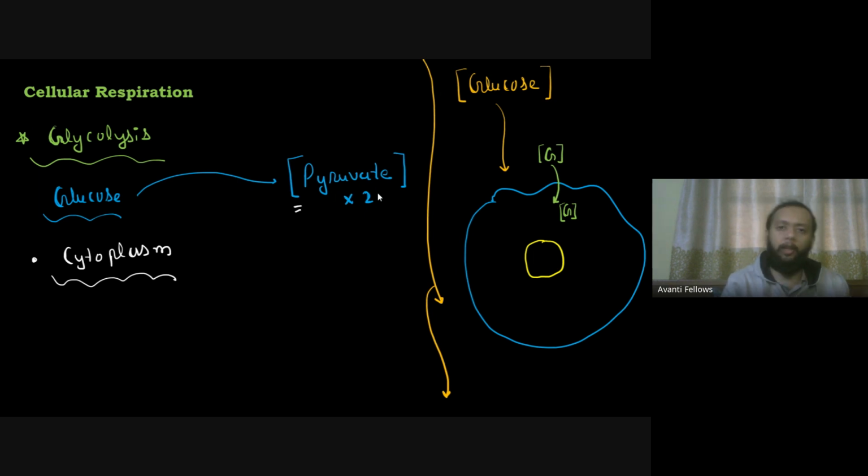Over here we are taking as one of the example of my glucose and what will be happening with that. So glucose आया, आपका यहाँ पे pyruvate बना, right, from the glycolysis, and this will happen in the cytoplasm, and you don't really need to have oxygen to make this happen. ये करने के लिए you don't need to have presence of oxygen. It will happen in the absence of oxygen as well. As I've told you, whether you have oxygen or not, the event will always take place. So that is something you should know.